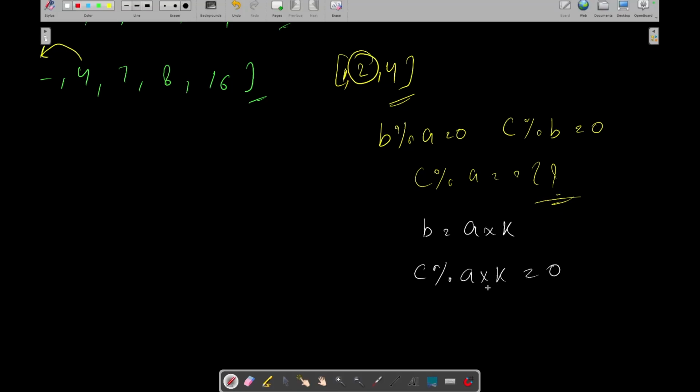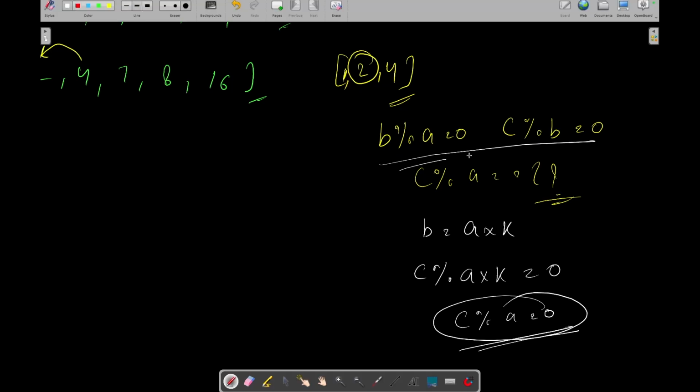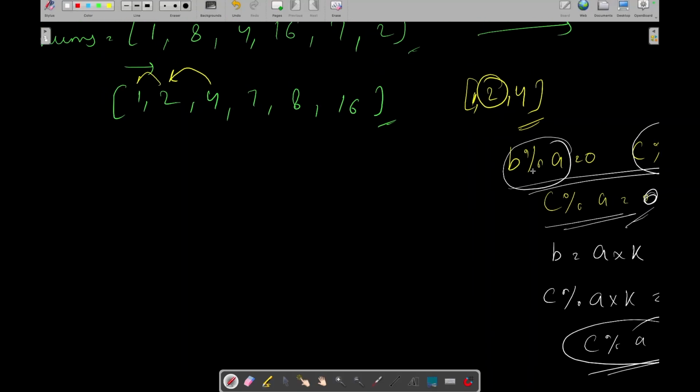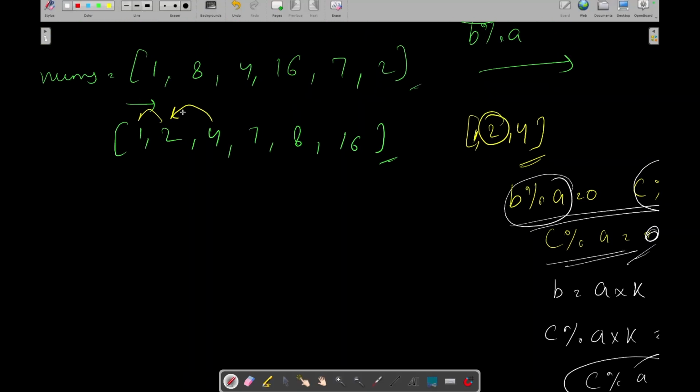So let's say if K way goes to this side, then you can see that C is also divisible by A. So from this expression, we can write that if B is divisible by A and C is divisible by B, then C will also be divisible by A. See here, if 4 is divisible by 2 and 2 is divisible by 1, then obviously 4 will also be divisible by 1.